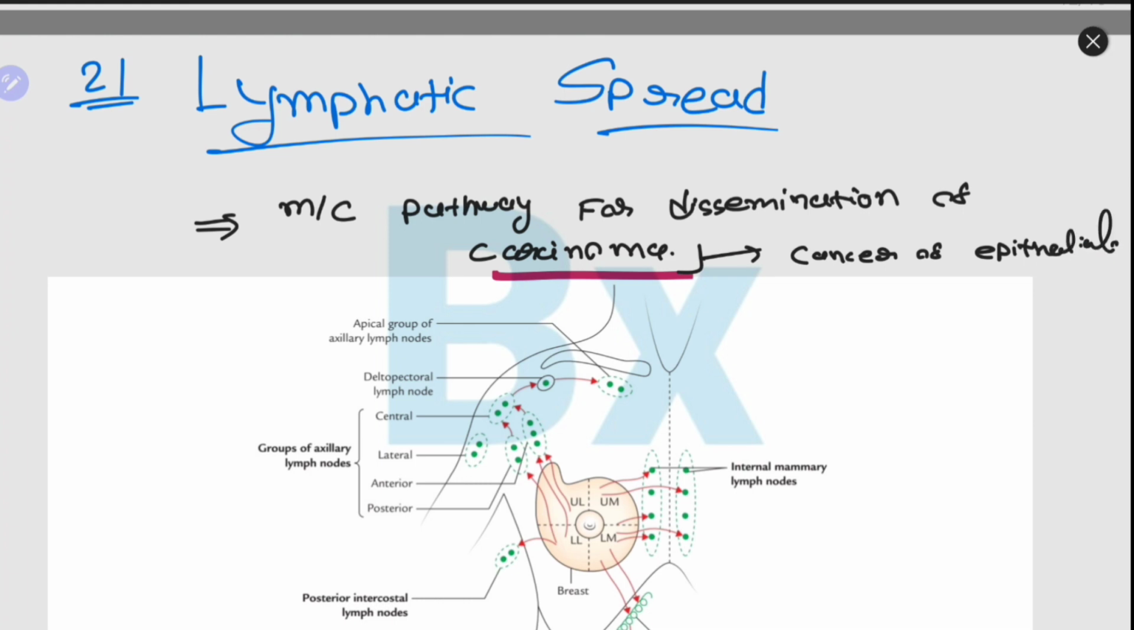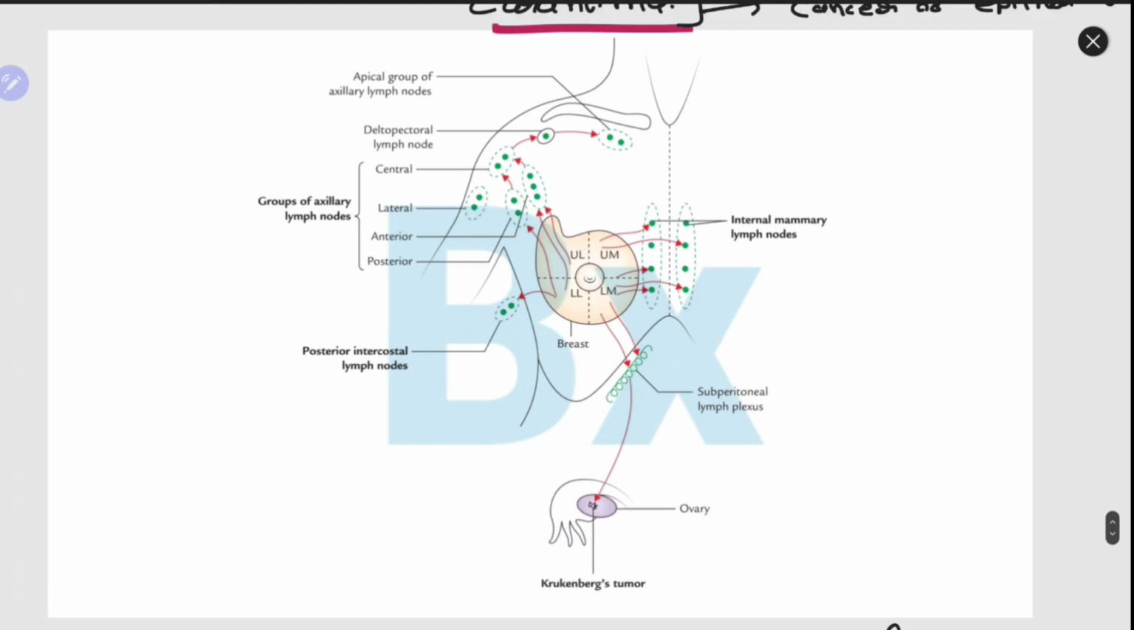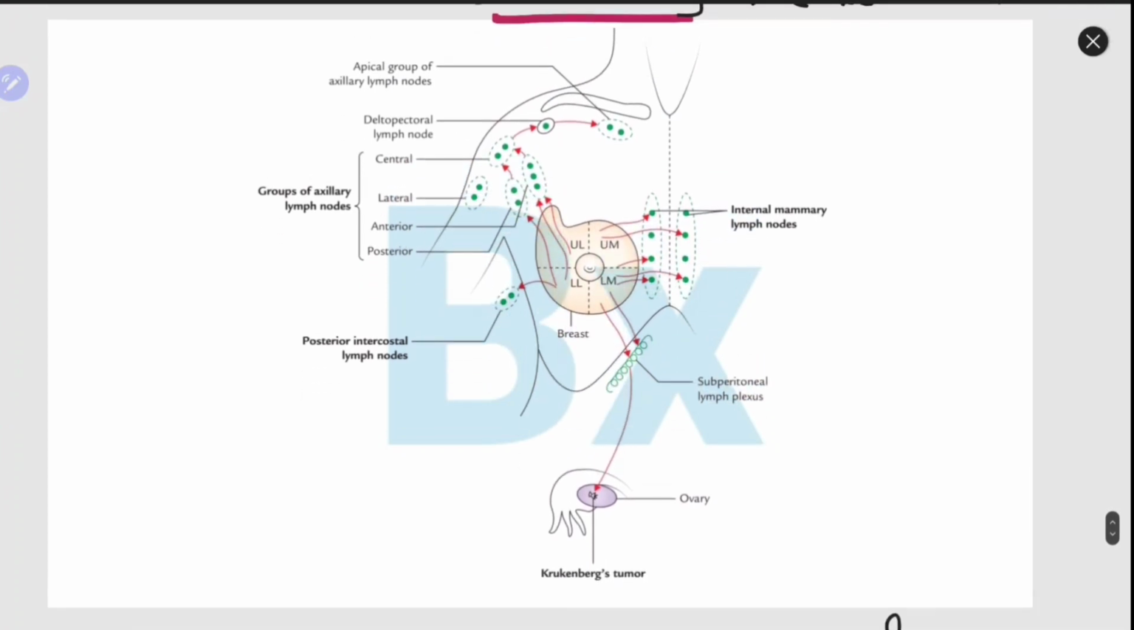Carcinomas are the cancer of epithelial tissues. First, the best example we can say is the cancer of breast tissue. Most common cancer of the breast tissue occurs in the upper lateral quadrant of the breast, and this lymphatic spread from the upper lateral quadrant of the breast goes first to the axillary lymph node, group of axillary lymph node.